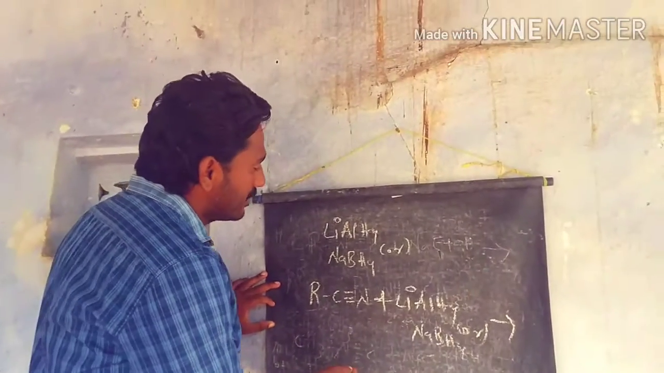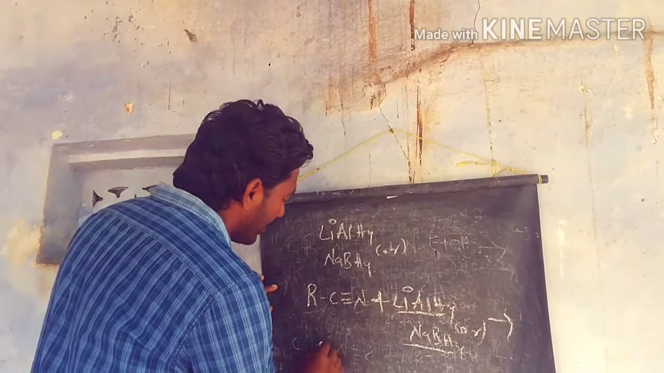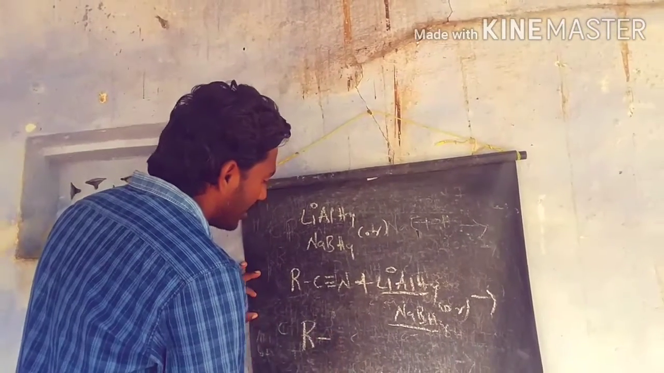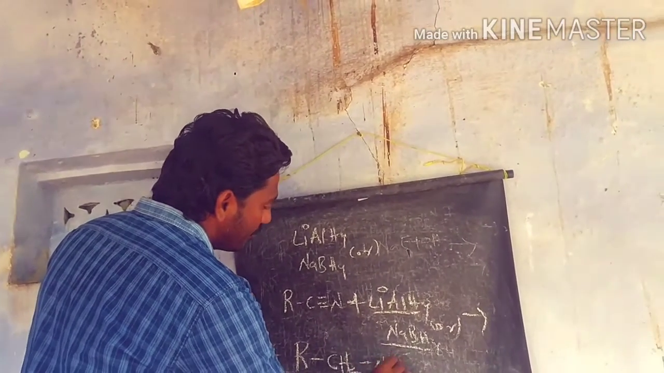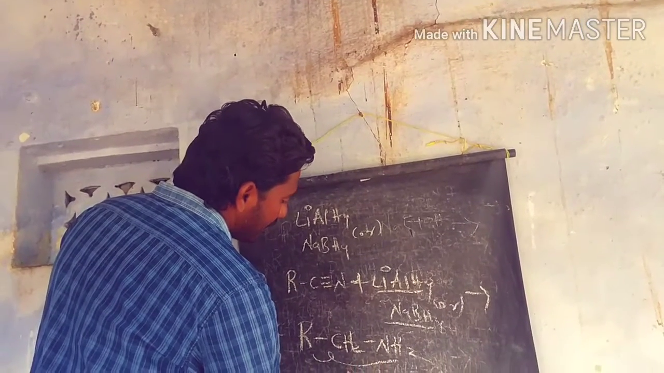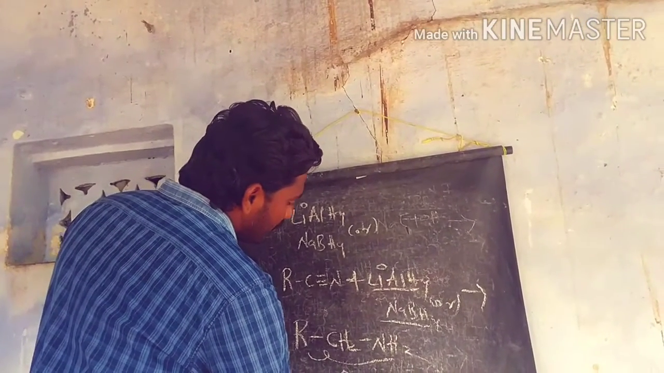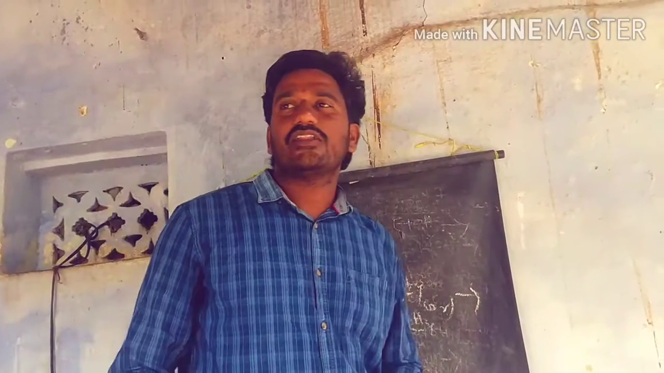So in presence of lithium aluminum hydride and sodium borohydride, the cyanates are reduced, and we get primary amines as the products. If you take the isocyanates in the presence of lithium aluminum hydride and sodium borohydride, in the reduction process we get secondary amines as the products.